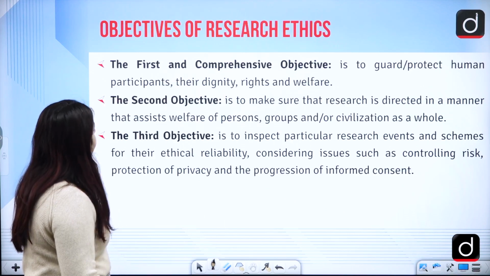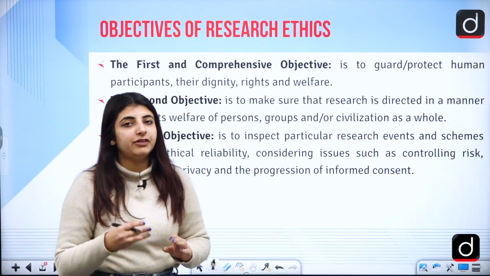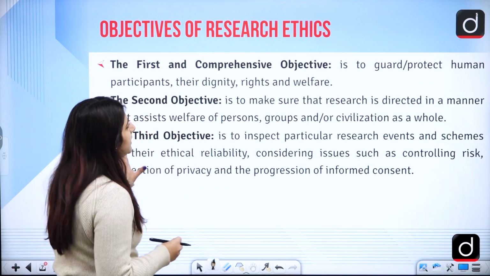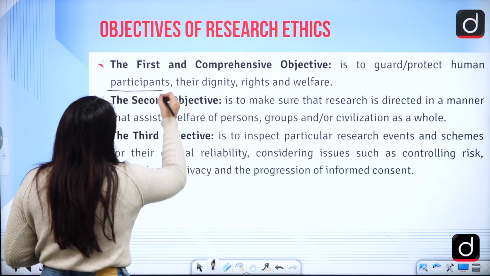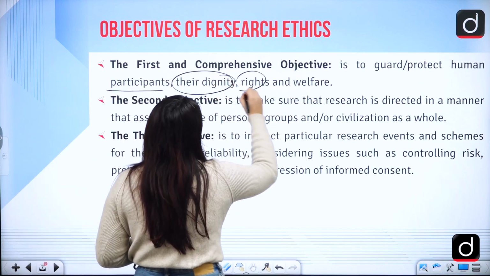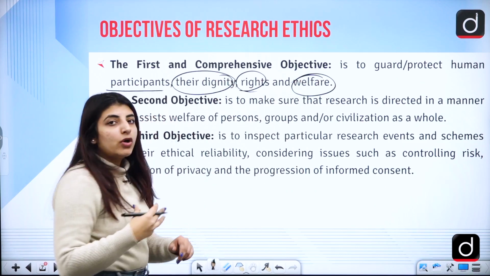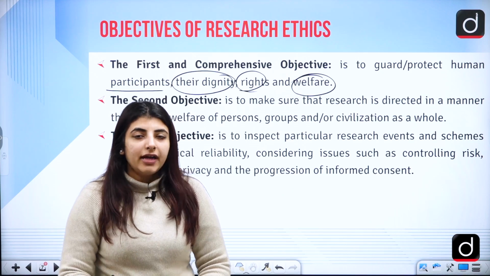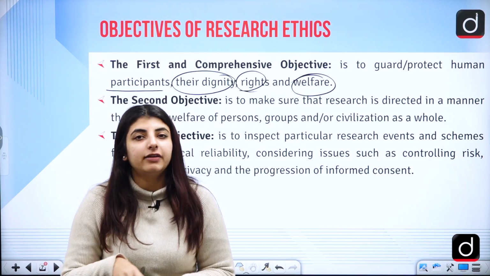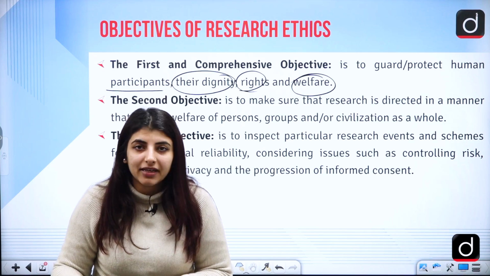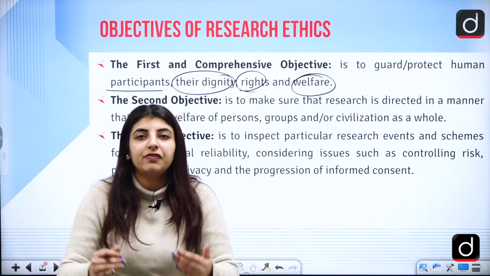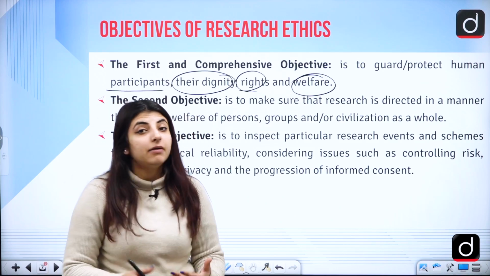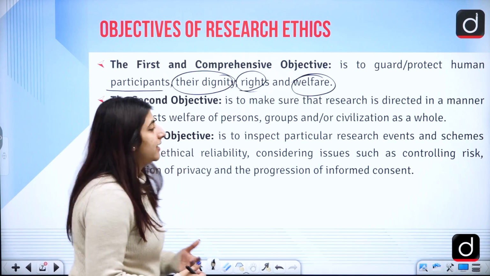Let us just see. There are three objectives of research, and the ethics that we have there. The first is to guard and protect human participants, their dignity, rights, and welfare. If they do not want their information to be disclosed in the public eye, you will not do that, right? You will do certain things for their welfare, their benefit, keeping their rights in mind. And even if the participant at some point wants to withdraw from the research, they can, because that is their personal choice, their personal right.